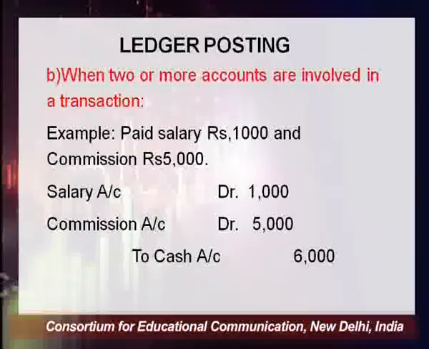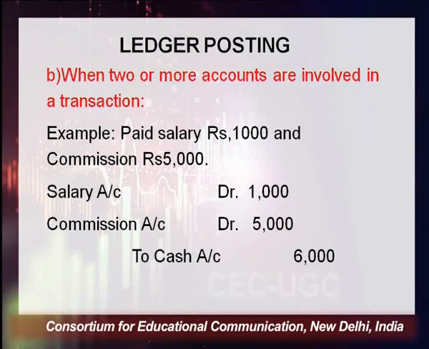Now the next case is when more than two accounts are involved in a transaction. Here the example is: paid salary 1000, commission rupees 5000. In this transaction, the general entry would be salary account debit 1000, commission account debit 5000, and to cash 6000. Here three accounts are involved: one is salary account, one is commission account, and one is cash account. So we have to prepare three accounts, salary, commission and cash account, and accordingly post this entry.